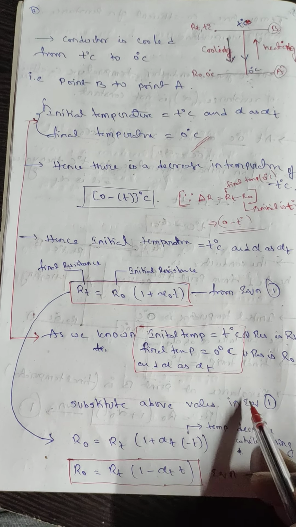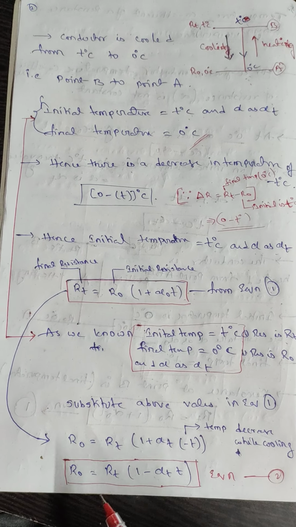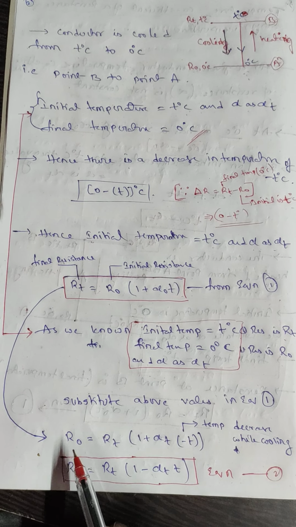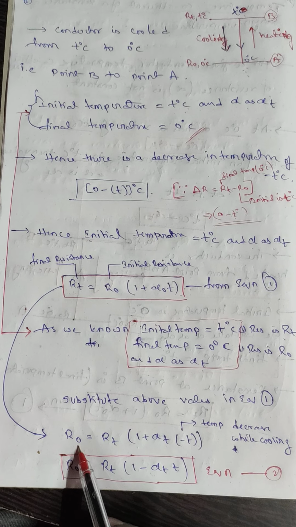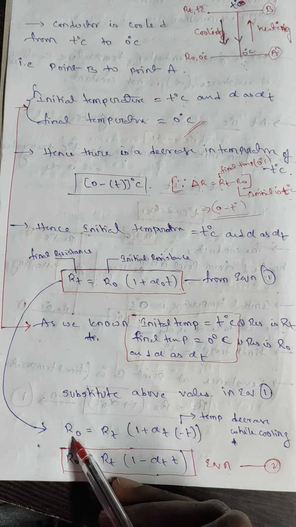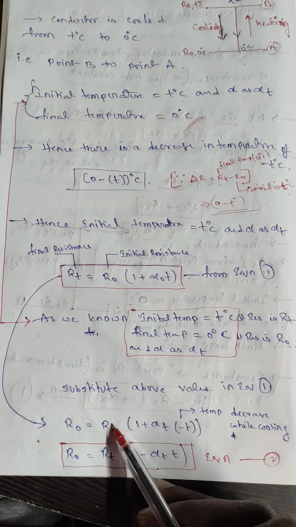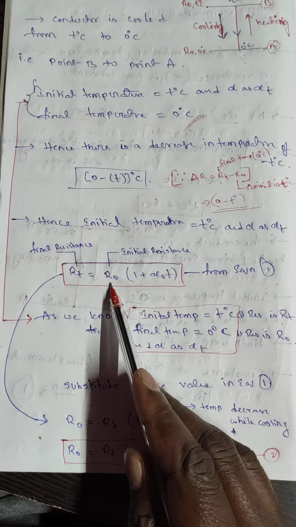Substituting the values in equation 1, we will get R0, the final temperature resistance, and RT is the initial resistance.